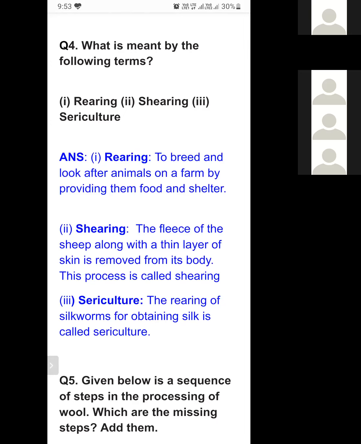Sericulture. The rearing of silkworm for obtaining silk is called sericulture. Sericulture is the proper term used for rearing of silkworm. We are rearing silkworm.